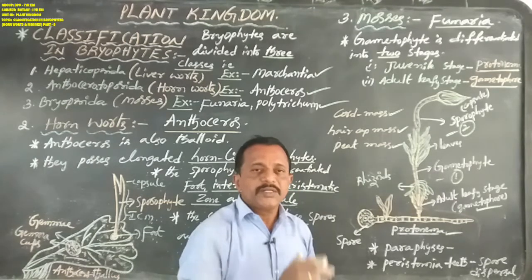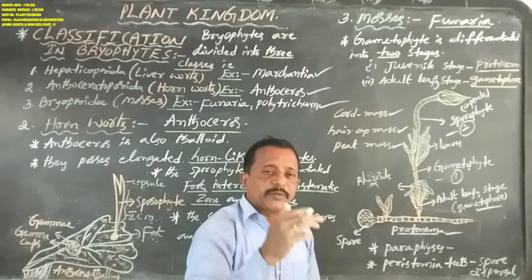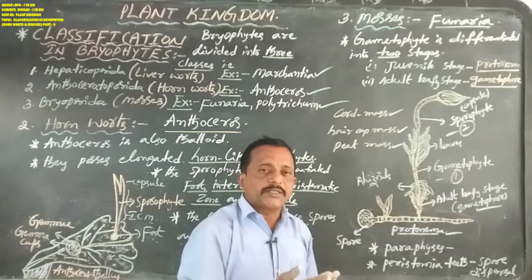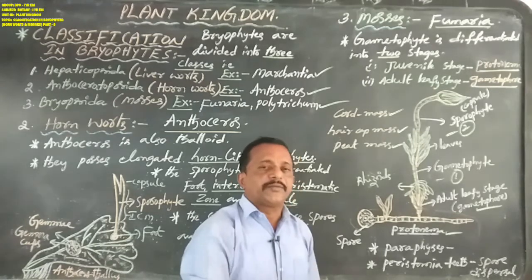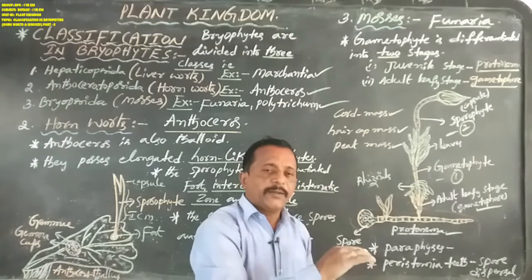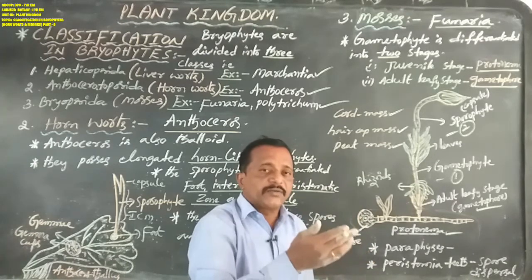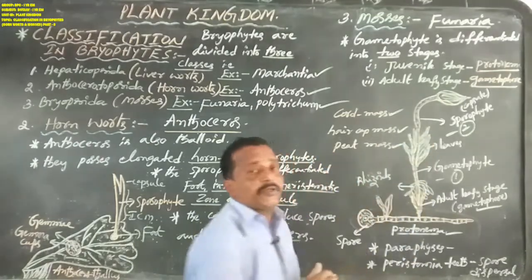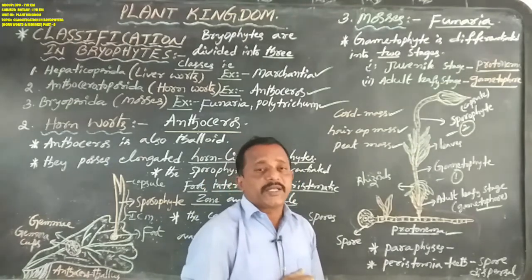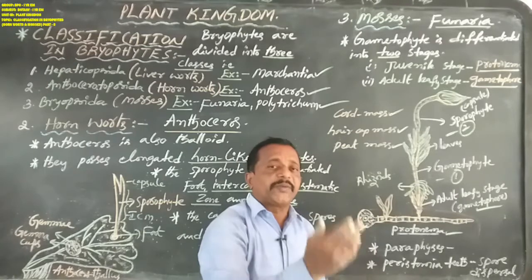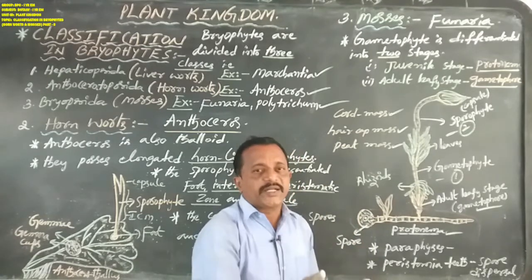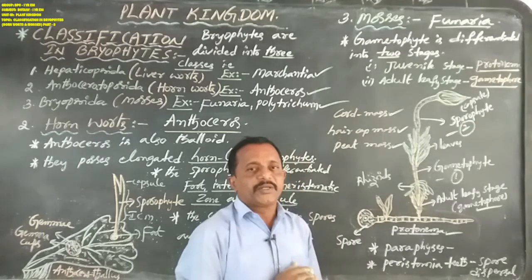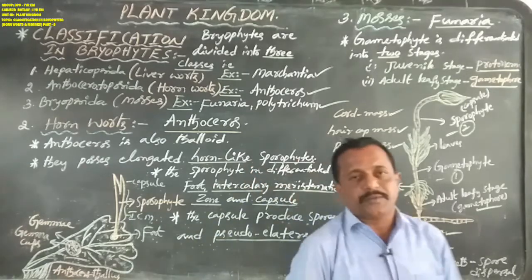Okay, now in Marchantia, both sex organs are produced at the end of the thallus, clearly shown externally. In Anthoceros, both sex organs will be produced internally, not expressed. But here in mosses, both sex organs will be present at the apex of the leafy shoots. One is the male sex organ, the other is the female sex organ. Commonly, the male sex organ is also known as antheridia, and the female sex organ is known as archegonia.